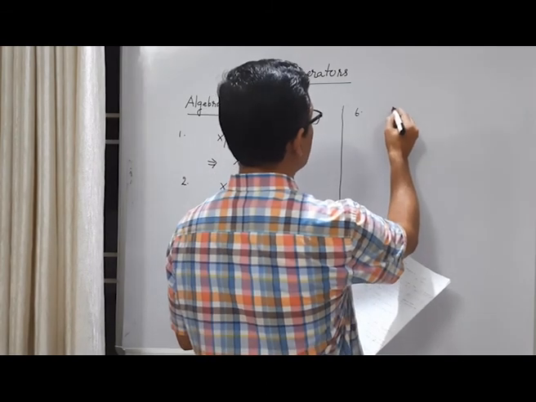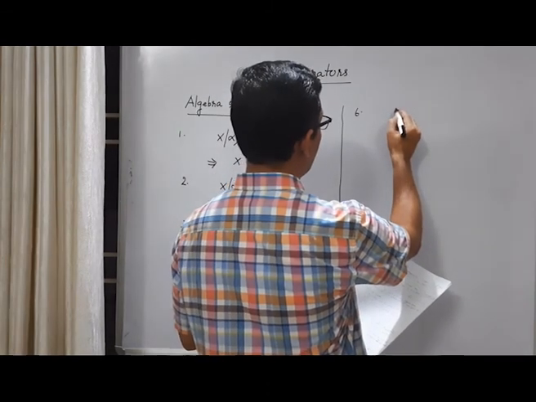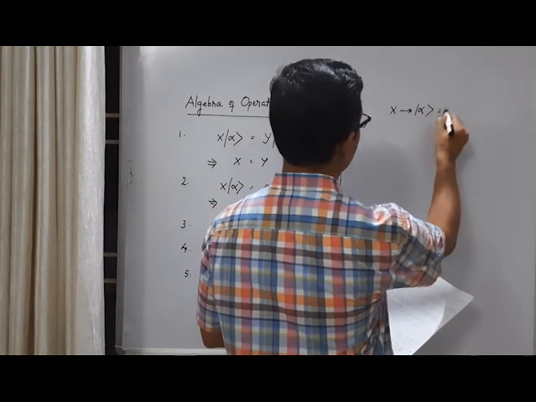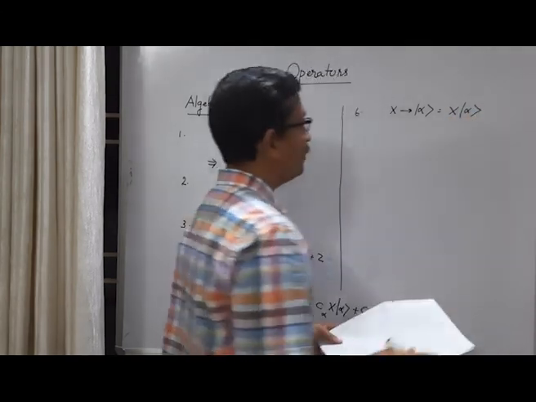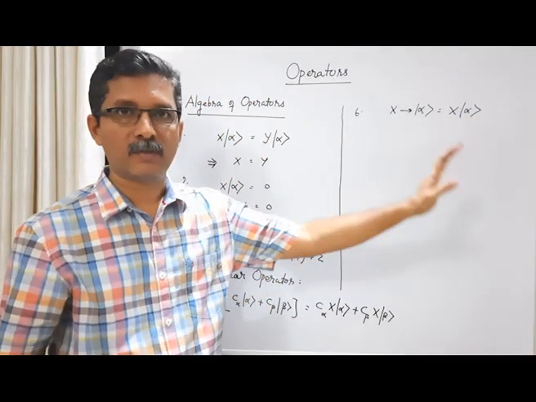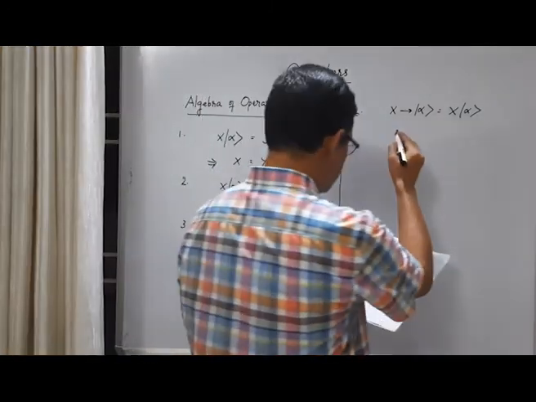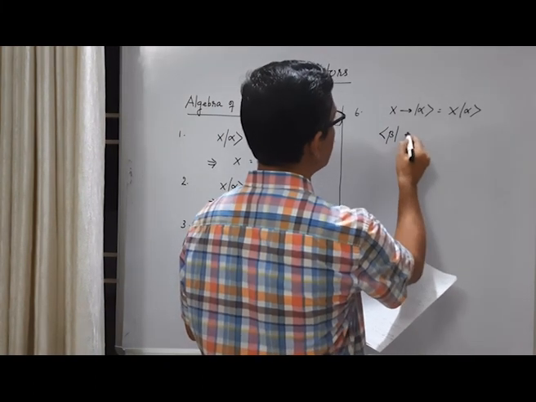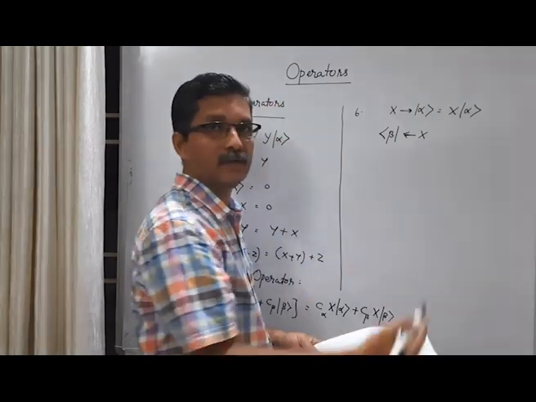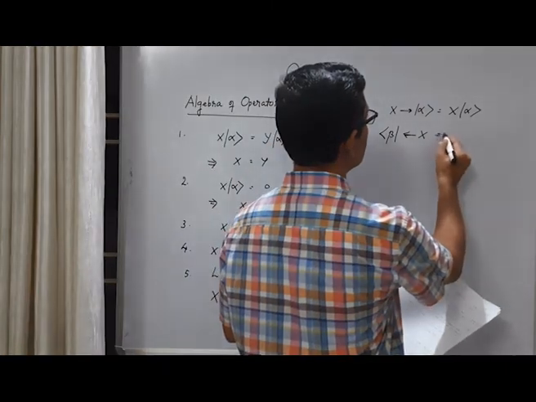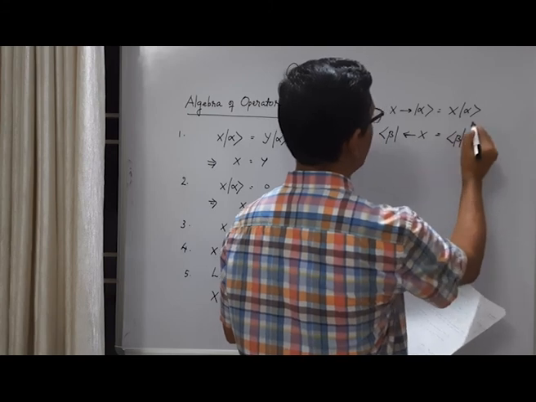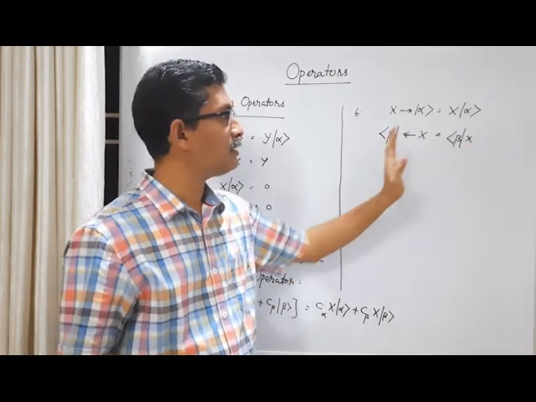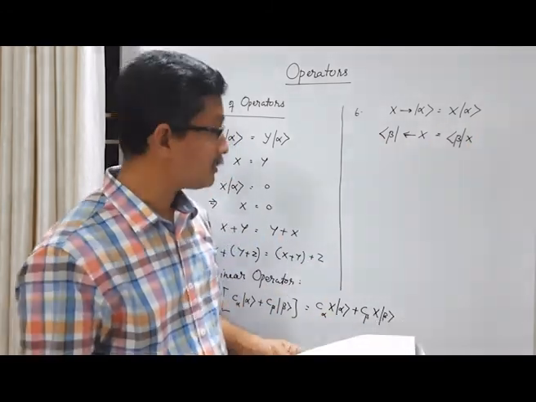We have said that when X is acting on a ket alpha, we can write it like X alpha. That is, on a ket, the operator acts from the left. Now, suppose we have a bra vector beta and an operator is acting on it, then the operator acts on the bra vector from the right. You can write it like this: bra vector beta X. So on a ket vector, the operator acts from the left. On a bra vector, the operator acts from the right.